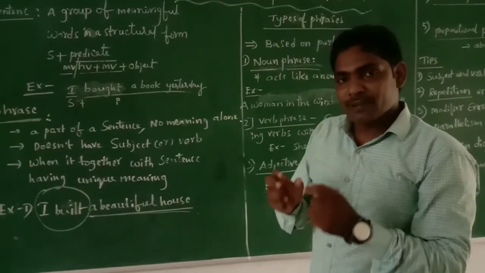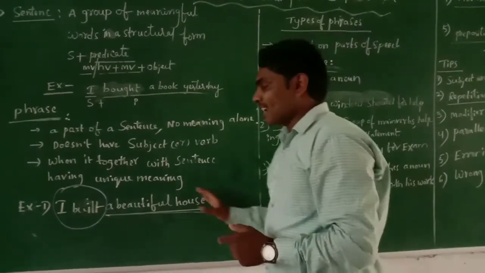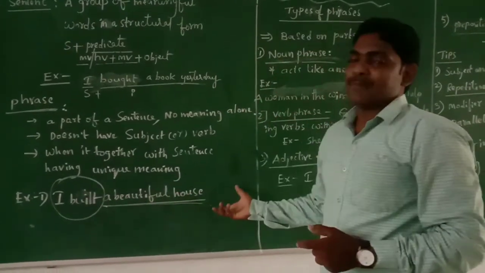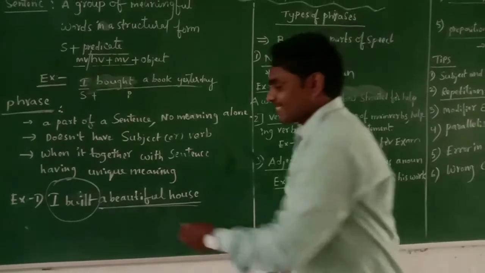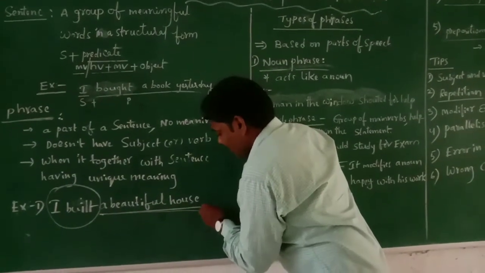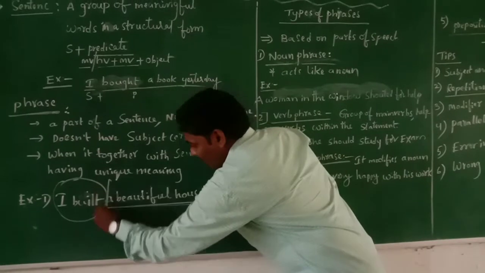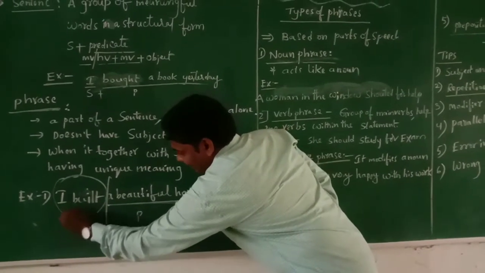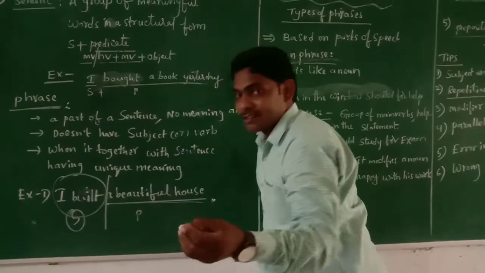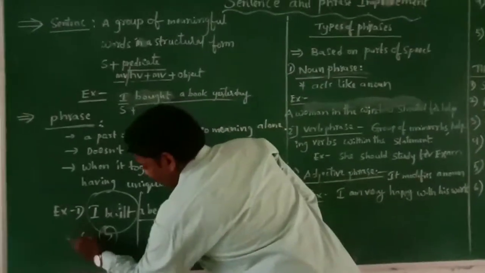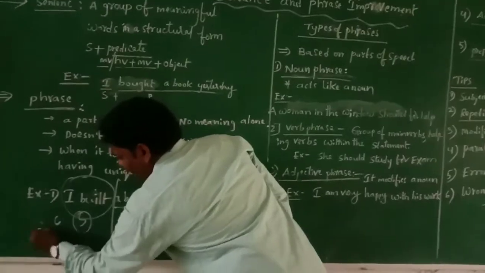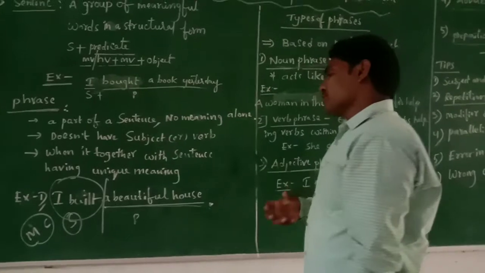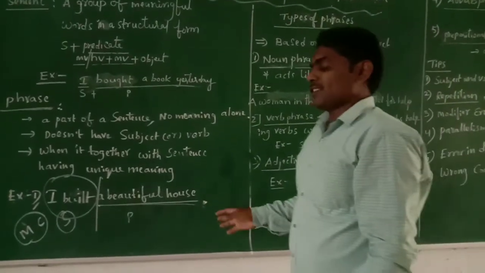When you form a statement before the phrase, I built, it gives you a unique meaning. So this is called a full statement. In this full statement, the part of the statement is called a phrase. The entire term is called a clause. This clause is called the main clause. So here the main clause is I built, and a beautiful house is the phrase.